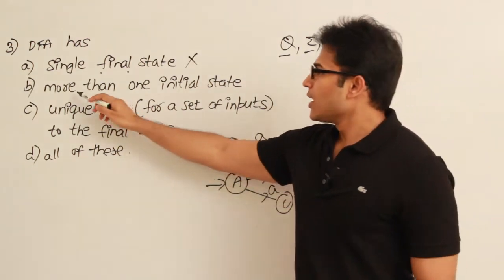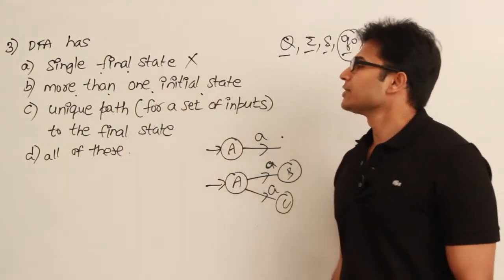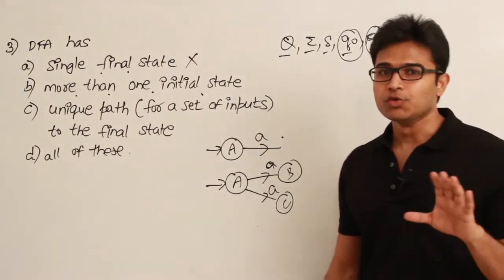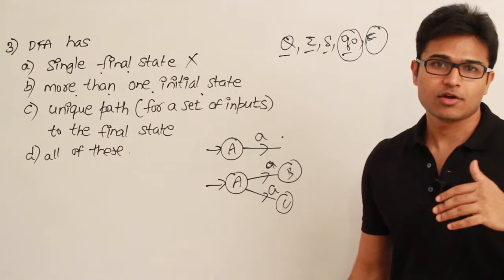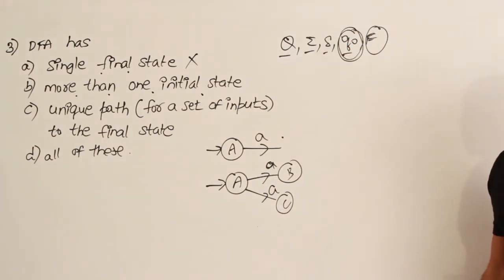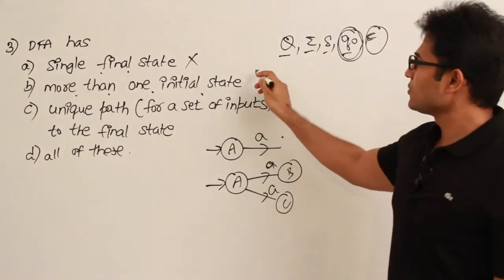And the next one is more than one initial state. The initial state has to be always unique and it has to be single. It cannot be more than 1, because Q naught is just a state, it is not a set, right? So it is also wrong.